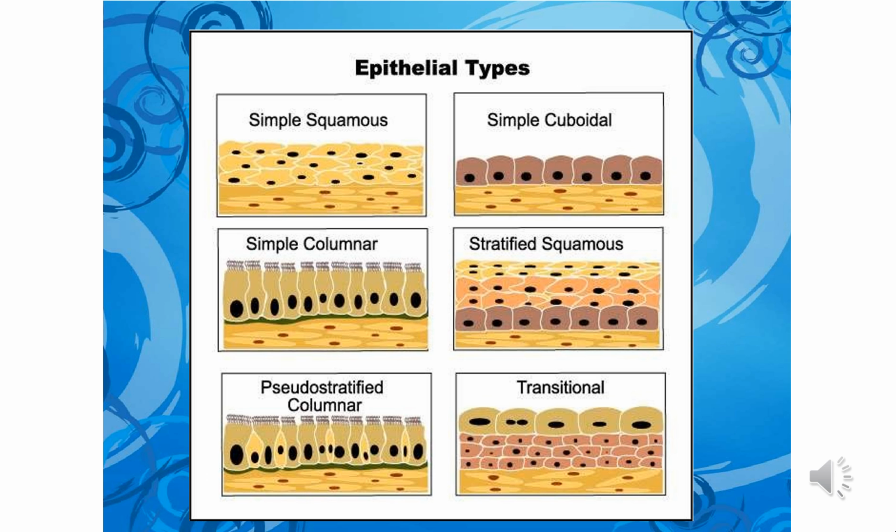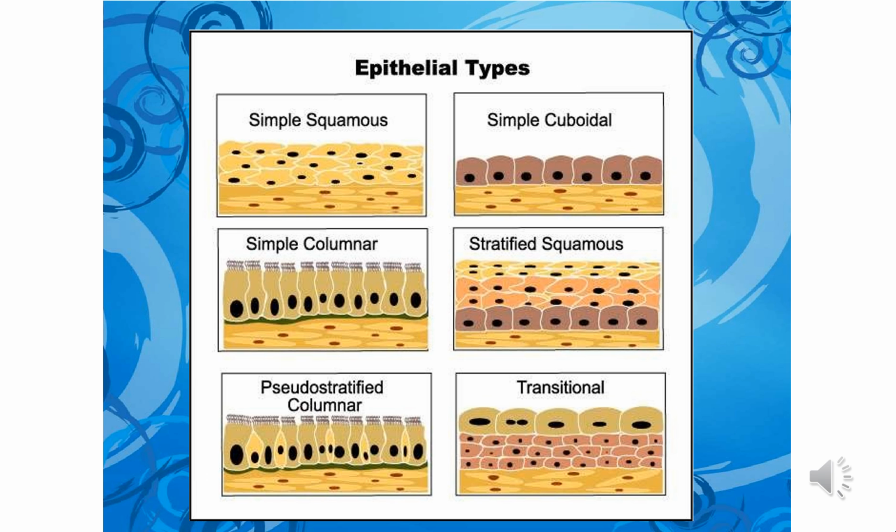So next is stratified squamous epithelium. The cells in the deepest layer are columnar or cuboidal with oval nuclei. This is called the germinative layer. Superficial layers are flat with transversely elongated nuclei.